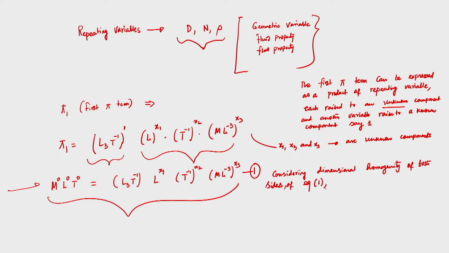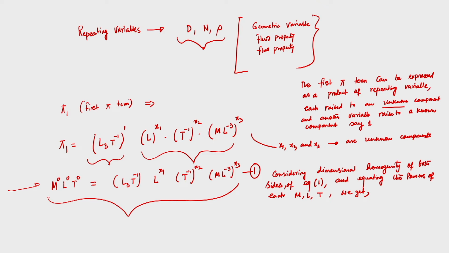Considering dimensional homogeneity of both sides of equation 1 and equating the power of each of M, L, T, we get... So, we are considering that the left hand side and right hand side of equation 1 have dimensional homogeneity, and equating the powers of each M, L, T. What will we get? That is what we need to know.